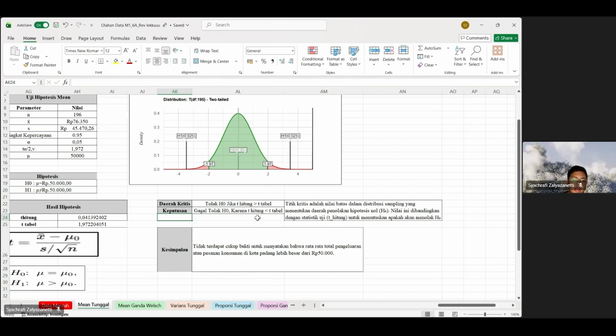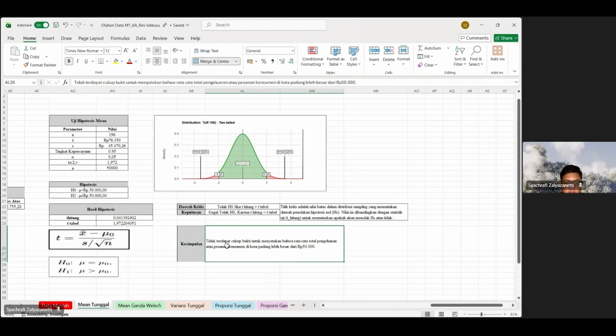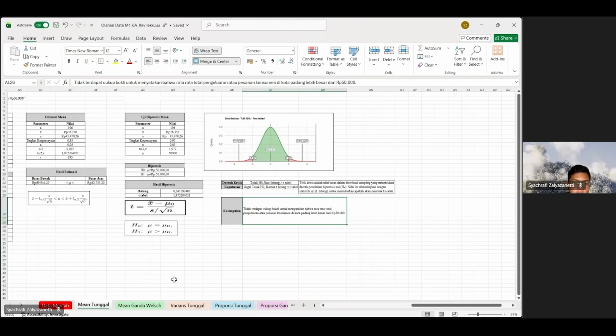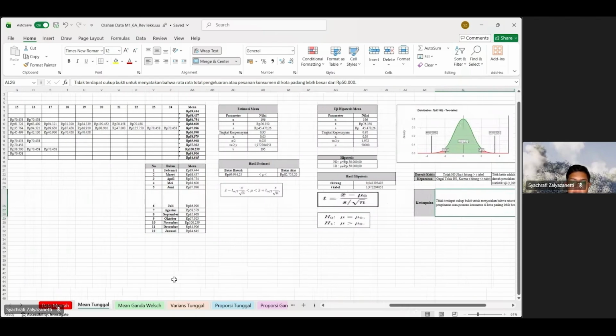After we know that we fail to reject the H0, the summary can be seen right here. The summary is we can say that there is insufficient evidence to conclude that the average total spending or order value by consumers in Padang exceeds 50,000 rupiah. So because we failed to reject the H0, we get this summary. Maybe that's all that I can say about this case and this problem.